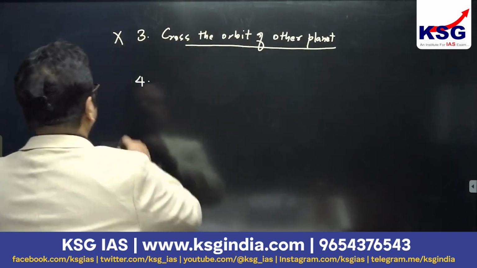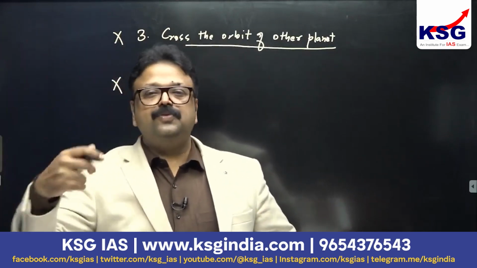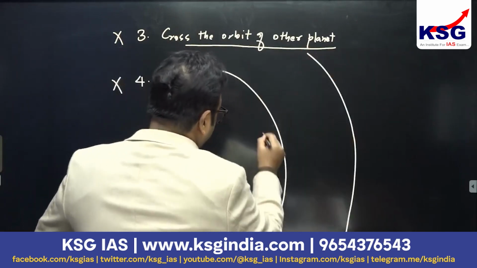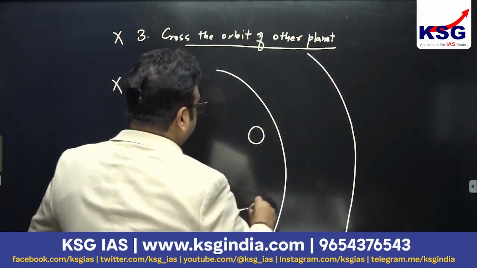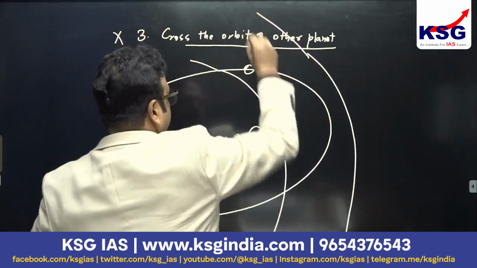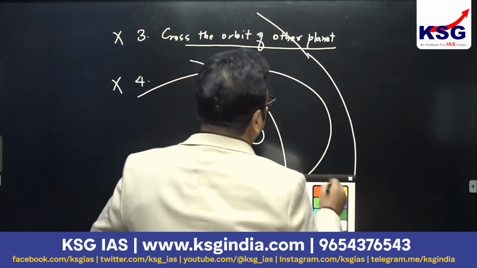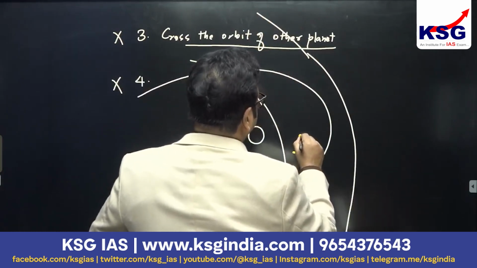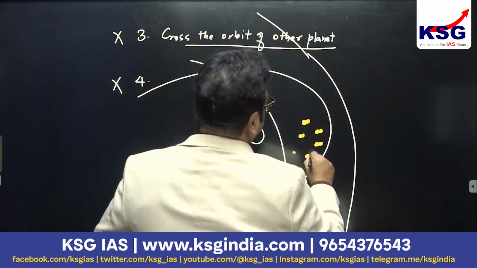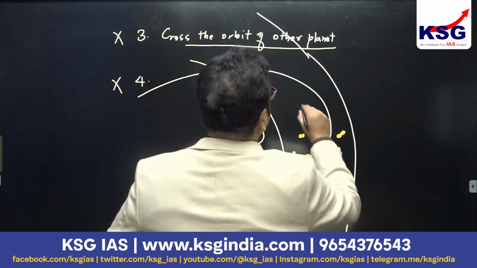So this condition was also not fulfilled by Pluto, because Pluto belongs to the trans-Neptunian belt, which we call the Kuiper belt. Beyond Neptune, you will find Pluto entering over here and coming like this. The trans-Neptunian belt has so many ice binaries, lakhs of them. These are the planetesimals that were left over in the process of planet formation, and they remain in this Kuiper belt.